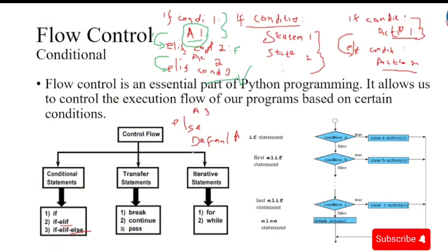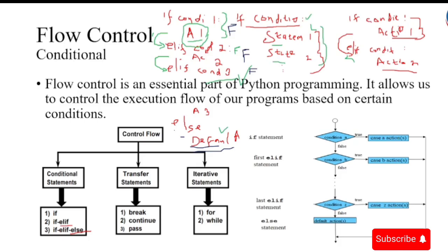So we have else. How do we come to an else? When our if condition is false, elif condition 2 is false, elif condition 3 is false, I will go to the else condition. So here I will have a default action. For example, I can talk of maybe a division, zero division error. So that is the else condition that is executed if all the conditions are false.